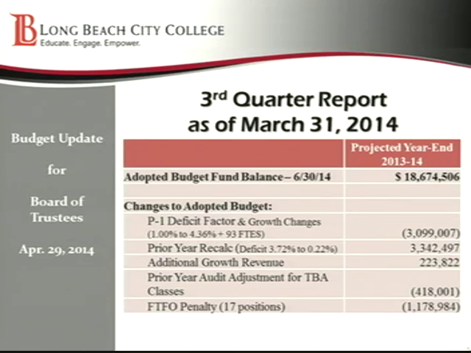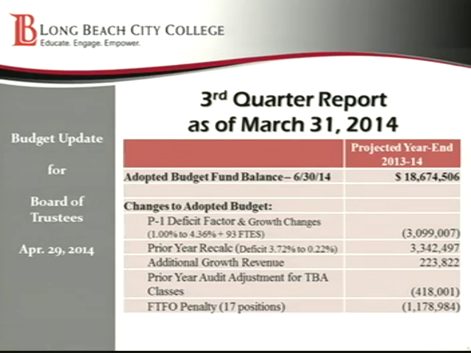So this is really our state apportionment coming from the state based upon the FTES that we reported back on January 15th. And when the state did our apportionment calculation based upon that, they did apply a 4.36% deficit factor.